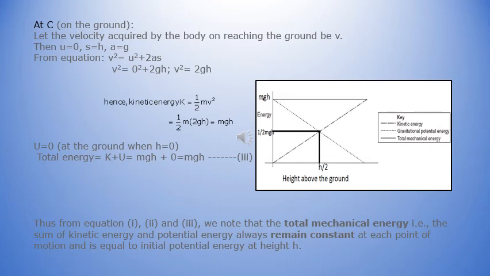This can be represented graphically by taking energy on the y-axis and the height above the ground on the x-axis. Now if you see the diagram, the small dashes indicate the kinetic energy, while the increasing graph is representing potential energy. At h by 2, both the kinetic and potential energies are equal, and the total energy at each point comes out as mgh and is conserved.